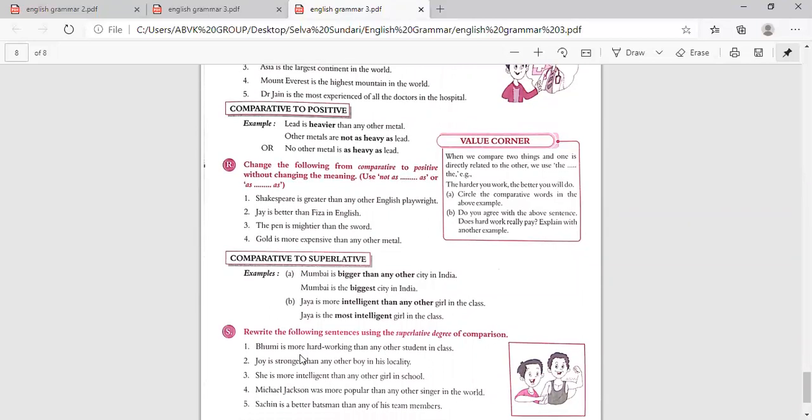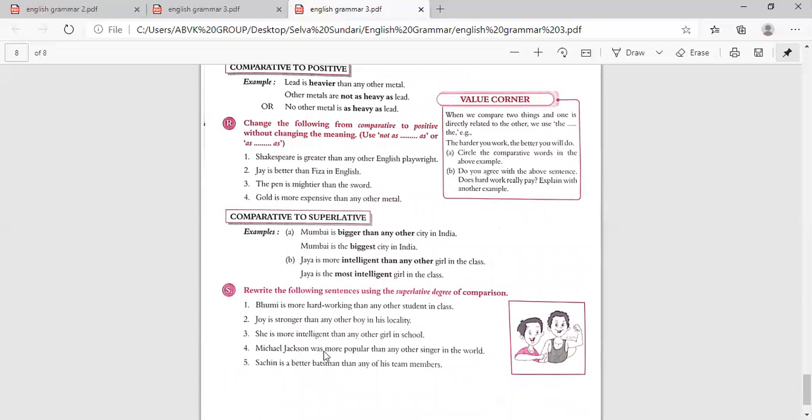Now, rewrite the following sentences using the superlative degree of comparison. Bhumi is more hardworking than any other student in class. How will you change it into superlative? Bhumi is the most hardworking student in class. Joy is stronger than any other boy in his locality. Joy is the strongest boy in his locality. She is more intelligent than any other girl in school. She is the most intelligent girl in school.